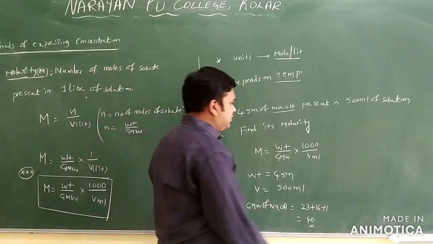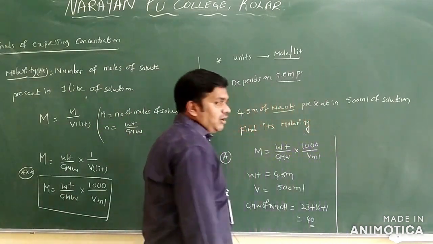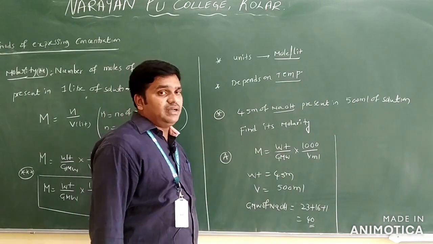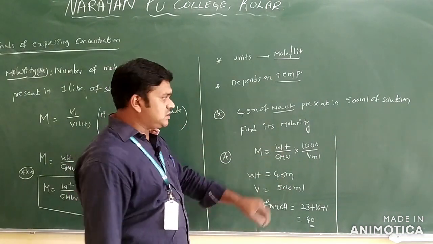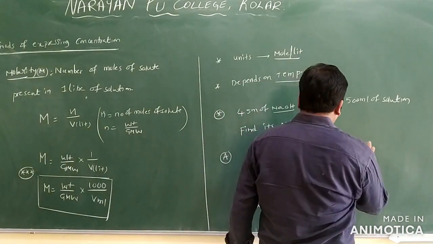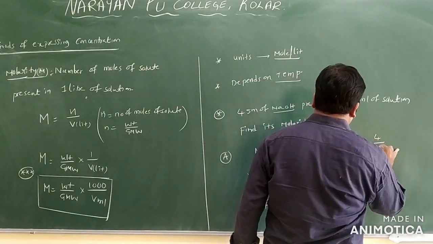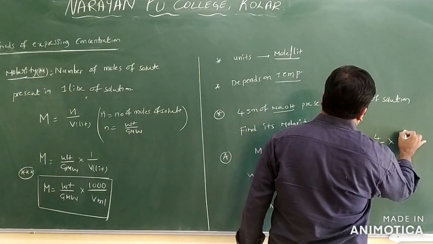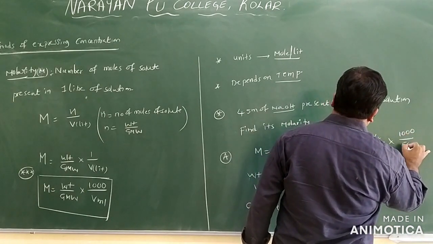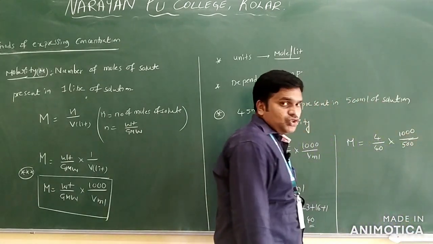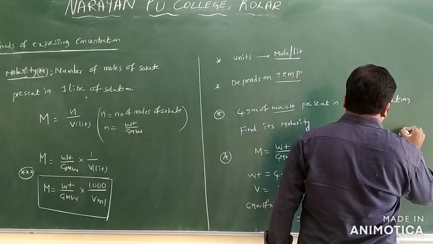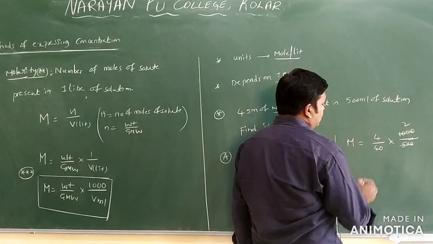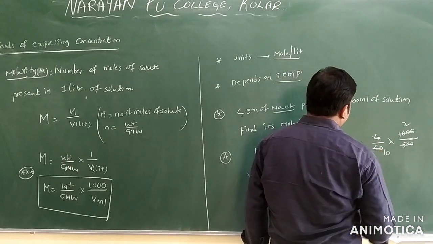So all values we have: the weight, the gram molecular weight, and the volume. You can substitute the values in this formula. Molarity M is equal to 4 by 40 into 1000 by 500. Here the zeros cancel, and 5 goes 2 times. 4 by 40, 10 times.